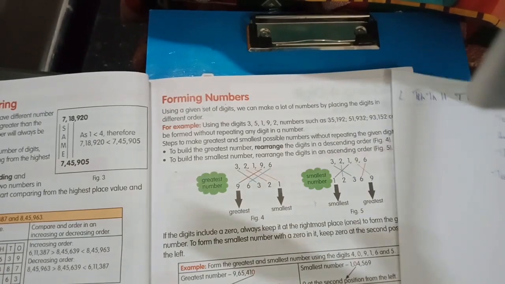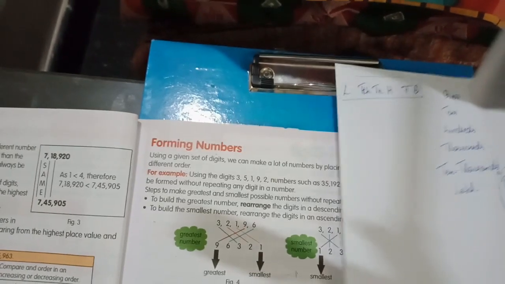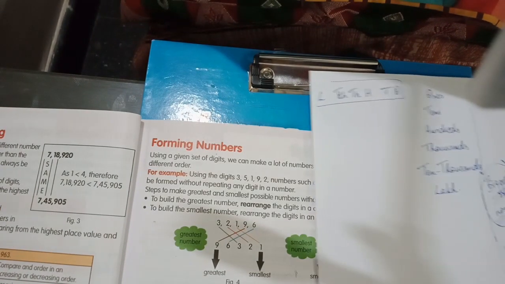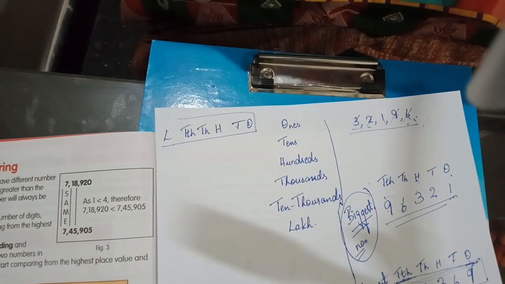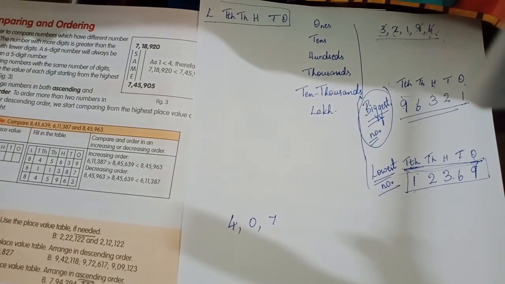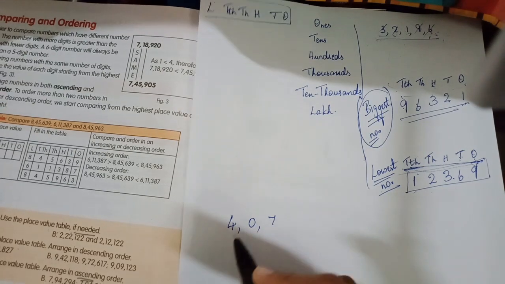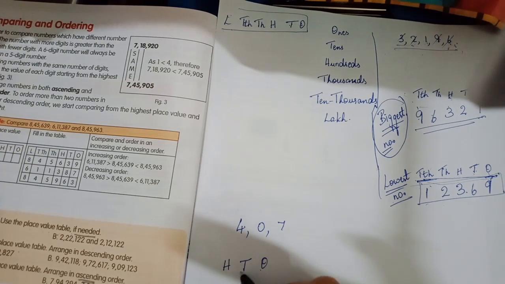Yes, understood, children? So here, they are telling about the case if the digits given include 0. For example, let me tell you. 4, 0, 7. I have given these. How many numbers have I given, children? I have given 3 numbers. And I am asking you to form the lowest number and the highest number now. So, if there are 3 numbers given, how many place values will be there? Ones, tens, hundreds. There will be 3 place values.